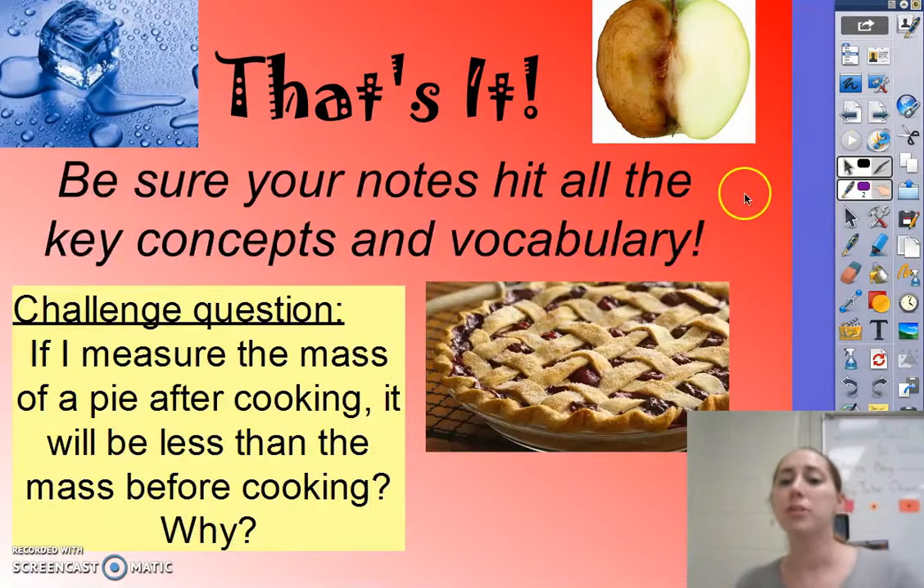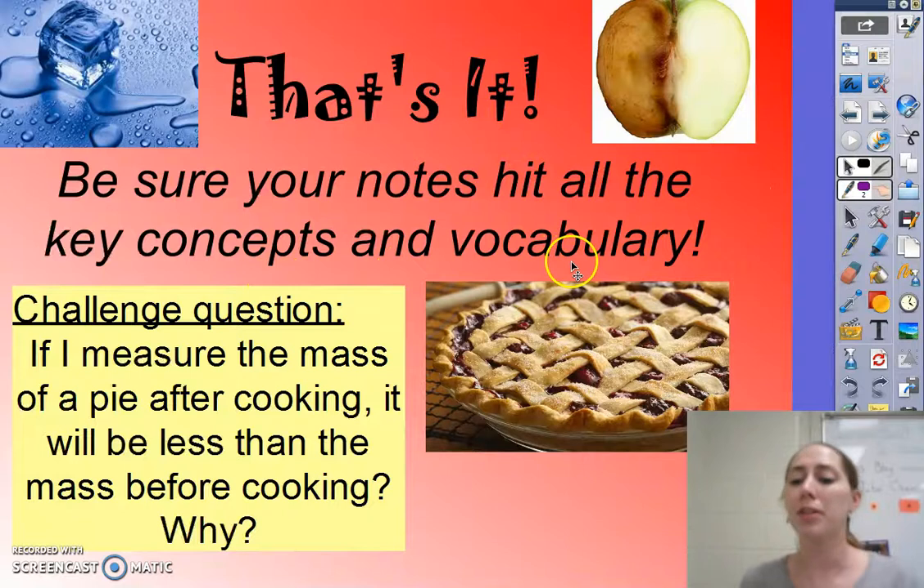That's it. Be sure your notes hit all the key concepts and vocabulary, and if you wish to, feel free to try this challenge question.